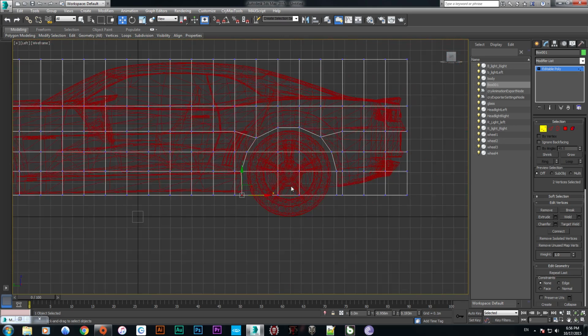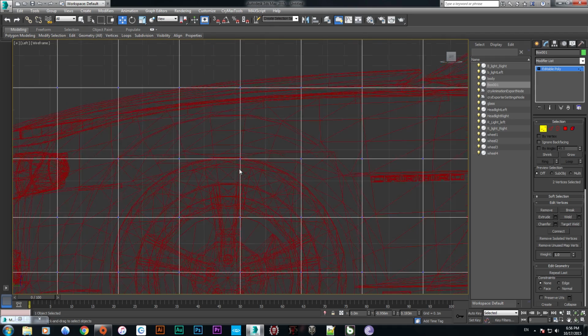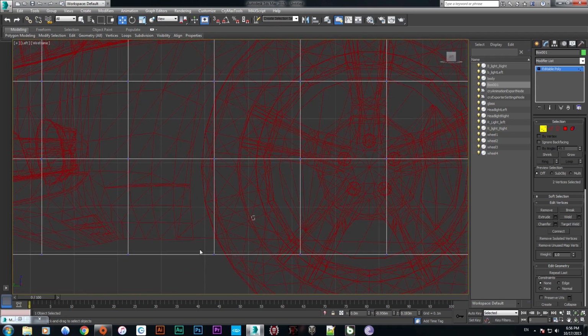There we go. We have set up the proxy for the back tire. Now we need this tire here.